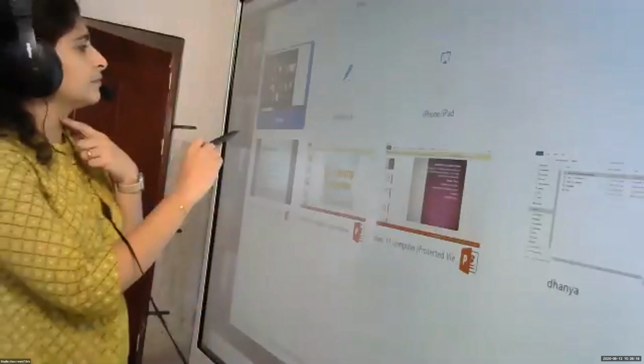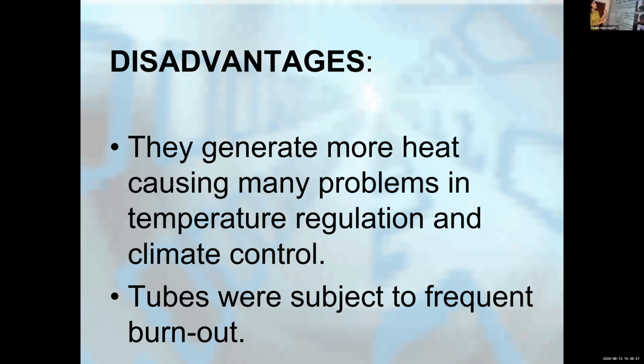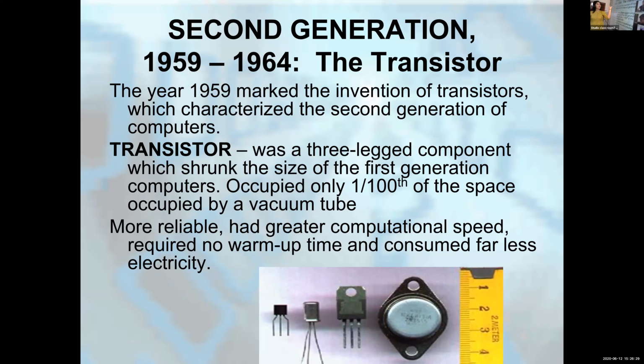Next one is only that much you need to study. Okay. Second generation, 1959 to 1964. They used transistors. Nowadays, transistor has a different definition. That time, the transistor size was smaller than vacuum tubes. With vacuum tubes, you need lakhs of vacuum tubes to create one machine.